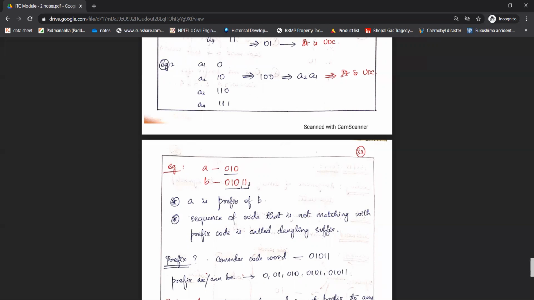We call this the dangling suffix. The part that is not matching with the other code word, apart from the prefix, we call the dangling suffix.